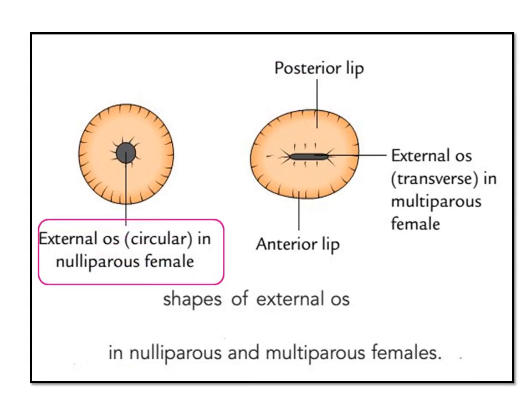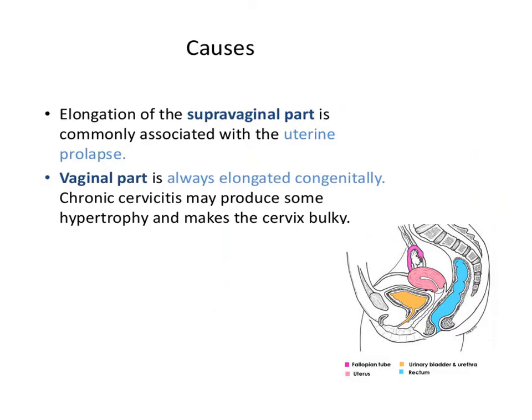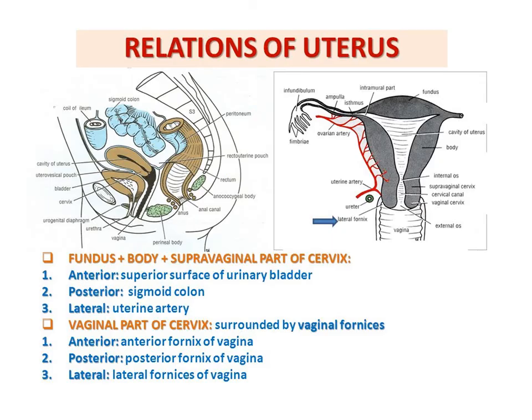So the external os is circular in nulliparous and transverse in multiparous women, having an anterior lip and a posterior lip. Coming to the clinical importance of the cervix, the supravaginal part is commonly associated with uterine prolapse. The vaginal part is usually elongated congenitally, or sometimes in chronic cervicitis, which can produce hypertrophy. The cervix cavity is fusiform and divided into two parts: the upper supravaginal part and the lower vaginal part.